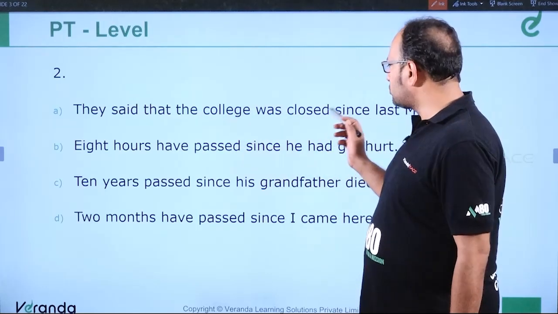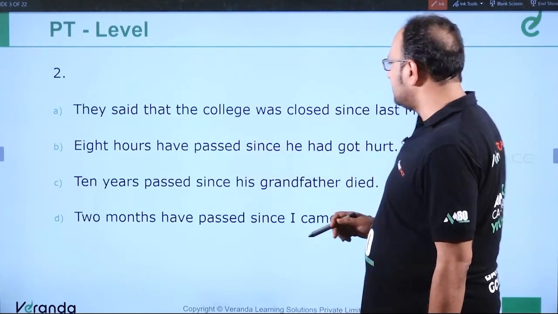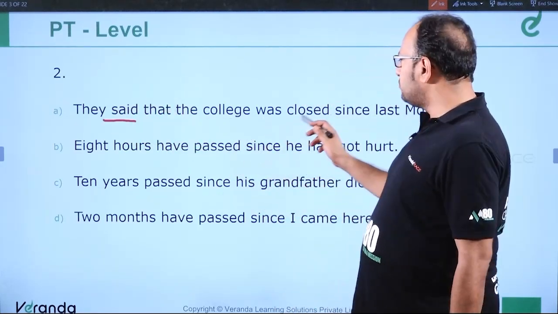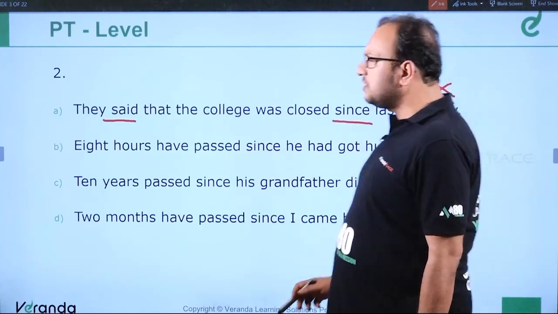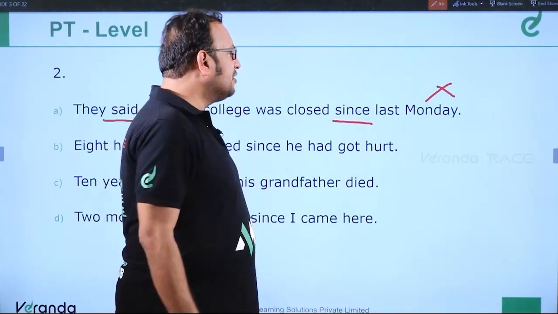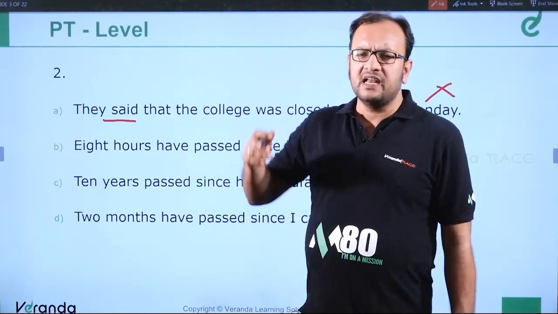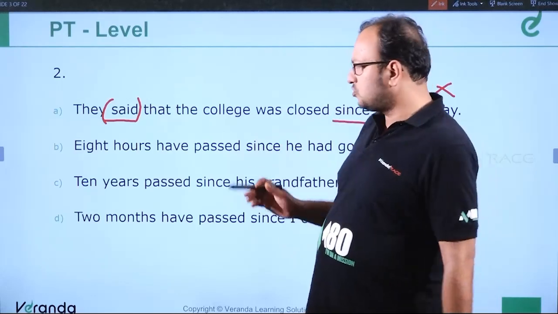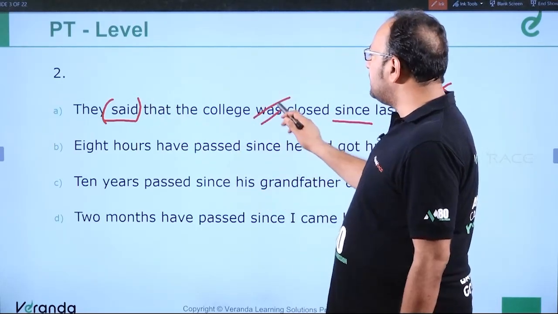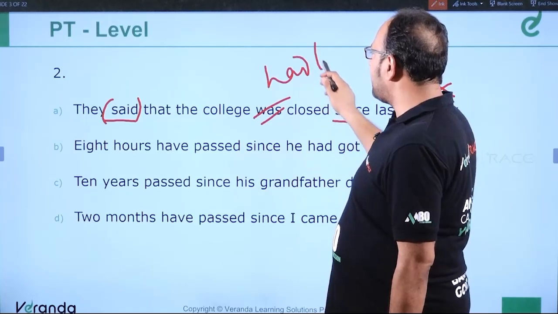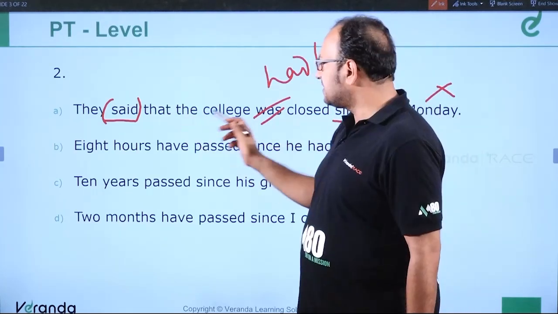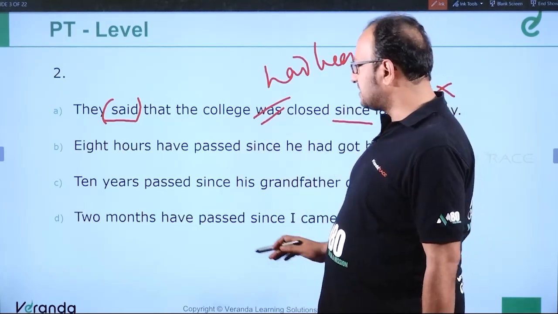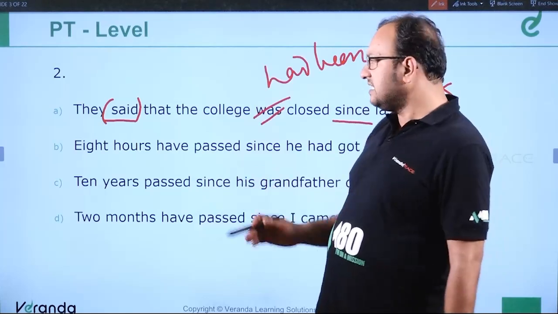They said that the college was closed since last Monday. This is the incorrect sentence because the sentence starts with said. So here since has been used. Whenever since is used, we use the present perfect or present perfect continuous, and if the sentence starts with past tense, we use the past perfect or past perfect continuous. So was will be removed and had been should come here, which is the past perfect form. They said that the college had been closed since last Monday. This is the correct answer.